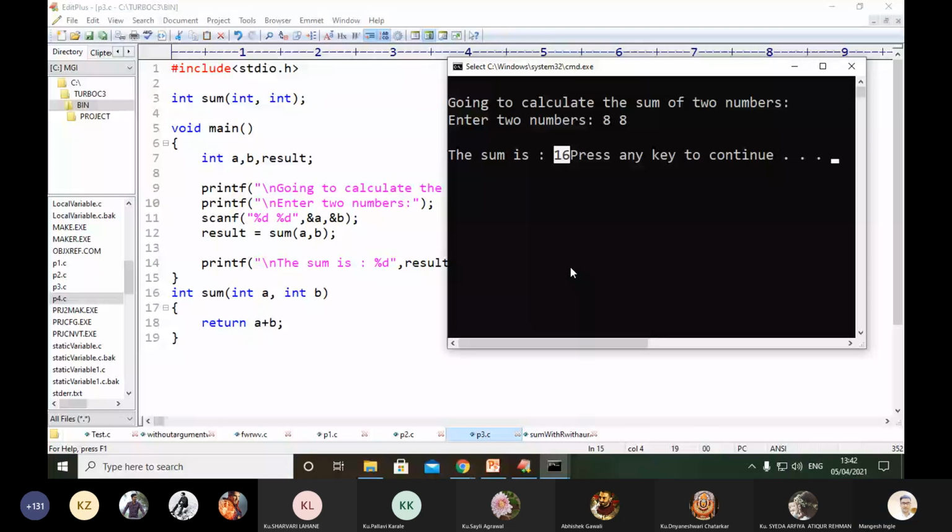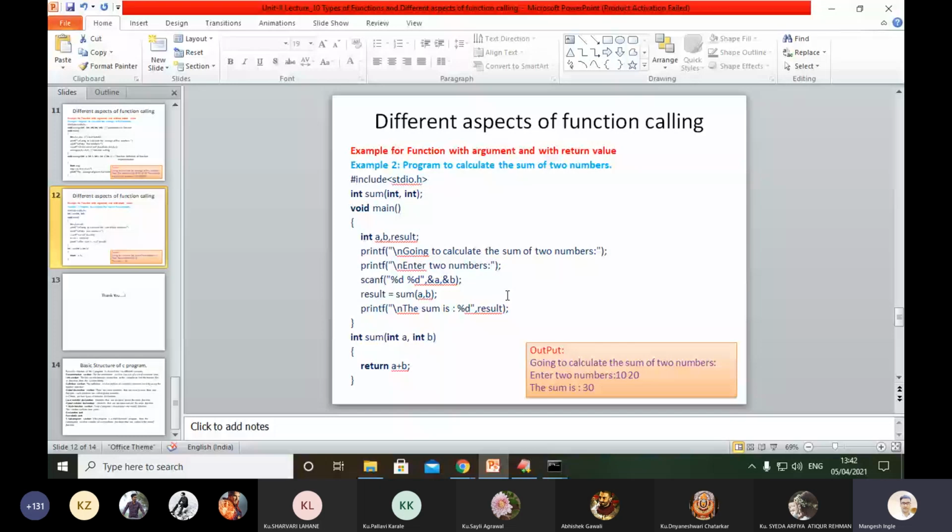So these 4 types of aspects of function calling we have seen. With the help of these 4 aspects, you can execute any program, depending on your requirement. Whatever your requirement, with the help of these you can complete it.